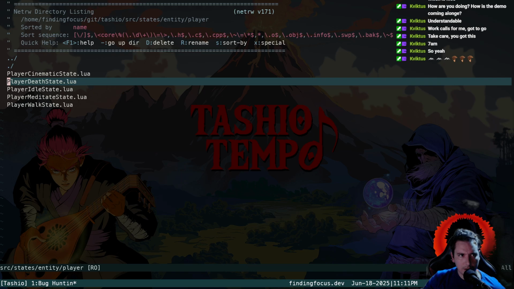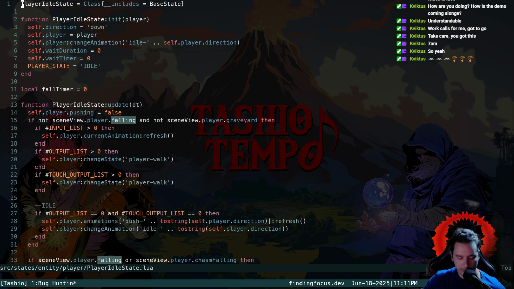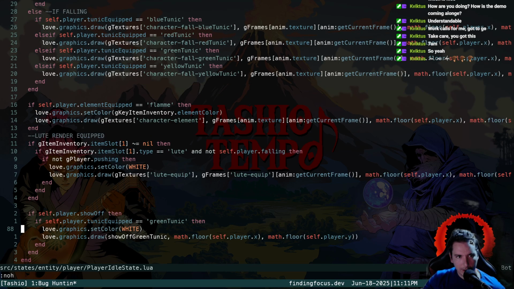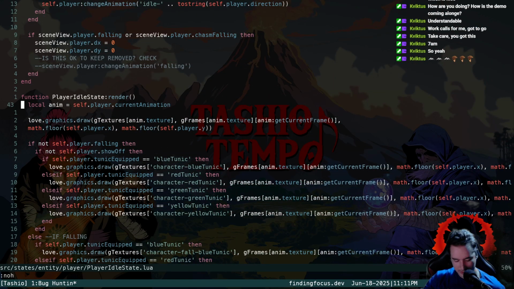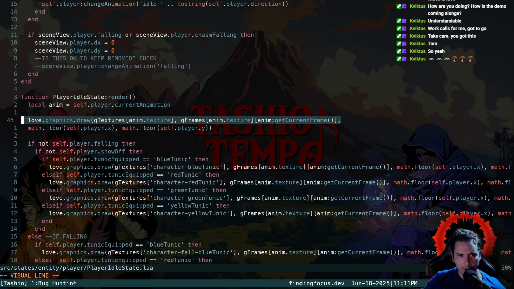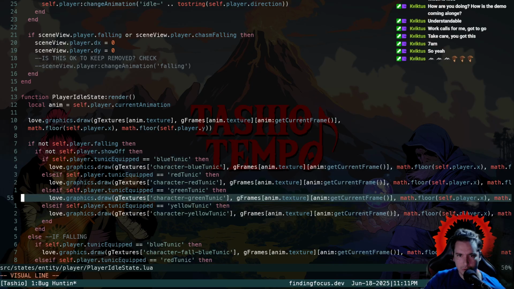So let's see. We know it works in the idle state. First thing we do is we snag the animation. Then we render our base layer. Then if we're falling, then if our tunic is equipped, we're going to do the same thing we're doing everywhere else in the player death state.